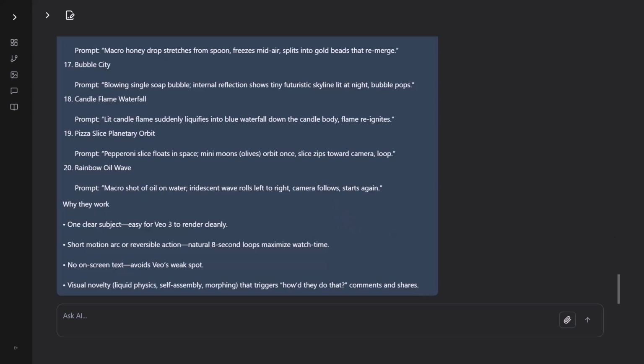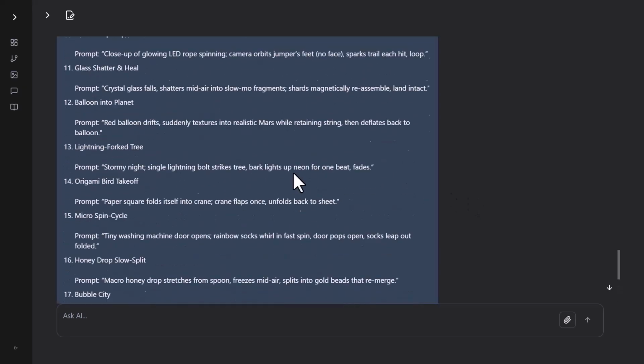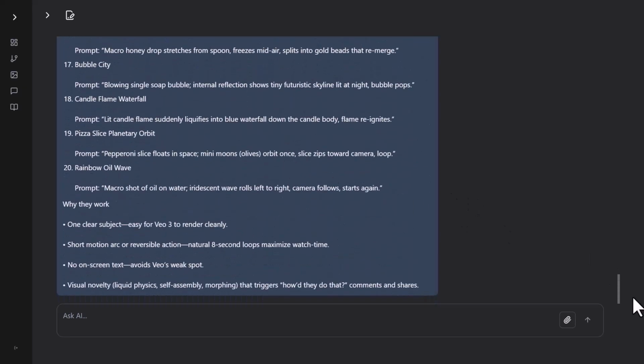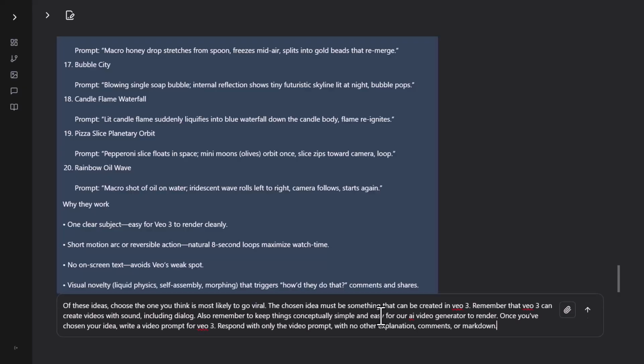AI is good at doing the research, it's good at coming up with a bunch of different ideas, but then if I ask it to choose the best idea that's the most likely to go viral, even with a well thought out prompt that I iterated on multiple times, I'm willing to bet that it will not give me a good answer.